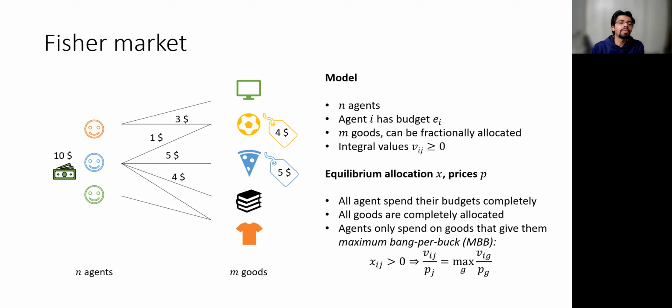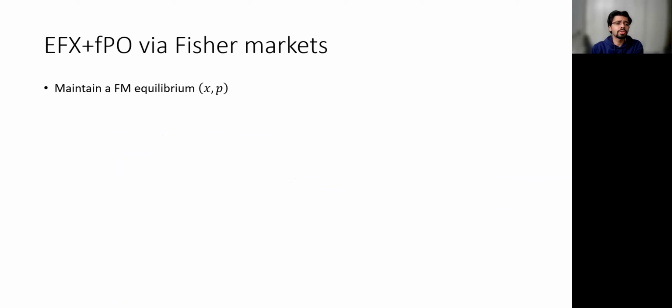So the blue agent owns 1/4 of the football. More importantly, in an equilibrium, an agent spends money only on those goods that give her maximum bang for buck, or maximum value for money. Intuitively, an agent has an incentive to spend an extra dollar only on those goods that give her the maximum marginal gain. So let's see how Fisher markets can help us to construct EFX plus FPO allocation.